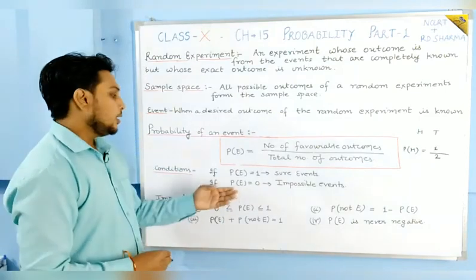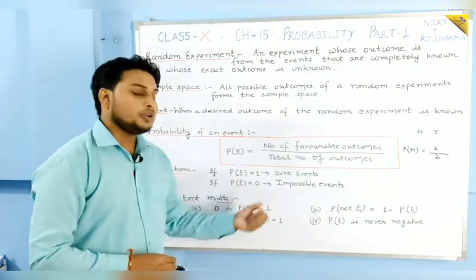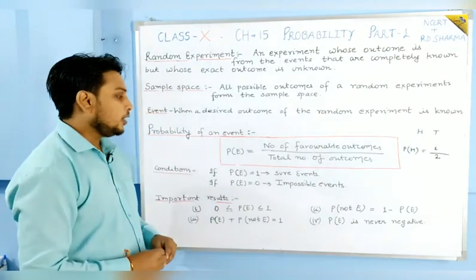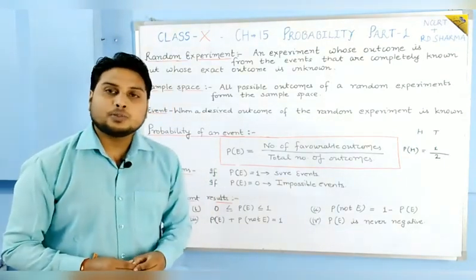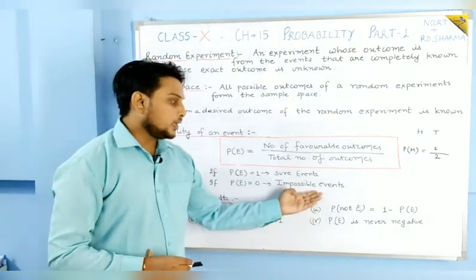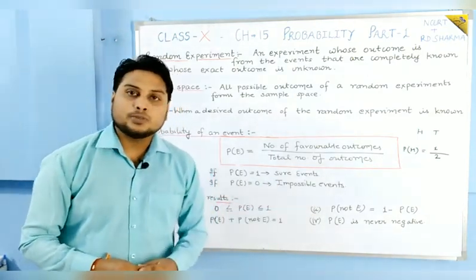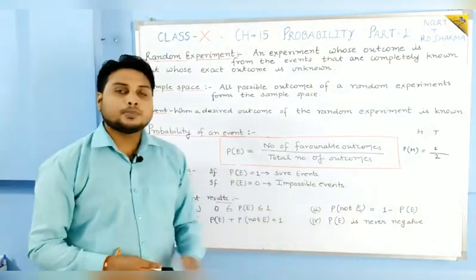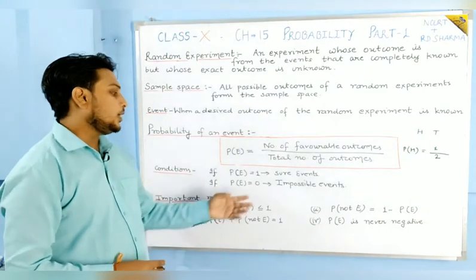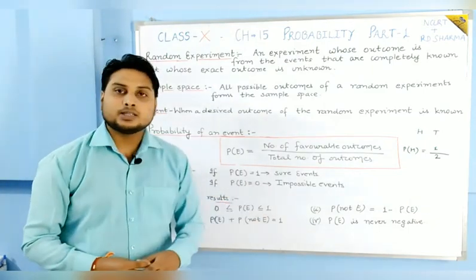If the value of the probability is 0, then that is known as an impossible event. Means that event is not possible if the probability of the event is 0.